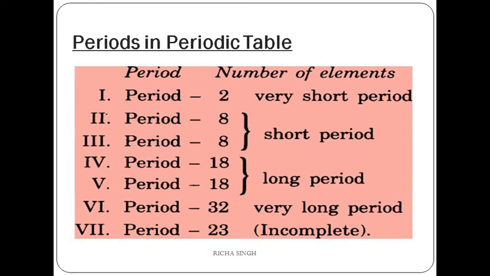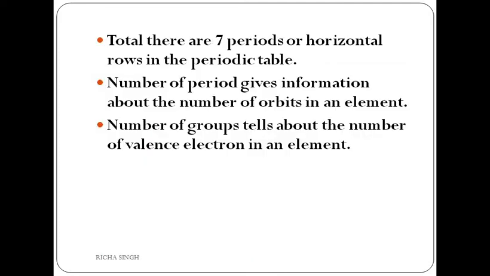Period 6 has cesium, barium, lanthanum, hafnium, tantalum, tungsten, rhenium, osmium and so on till radon. It has 32 elements, therefore it is known as the very long or the longest period. And period 7 has 23 elements and there are certain gaps also, therefore this period is regarded as an incomplete period.